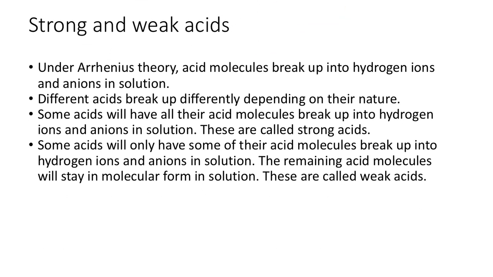Strong and weak acids. Under Arrhenius theory, acid molecules break up into hydrogen ions and anions, which are negative ions. For example, HCl will break up into H plus ions and Cl minus ions. Different acids break up differently depending on their nature. So what does that mean?